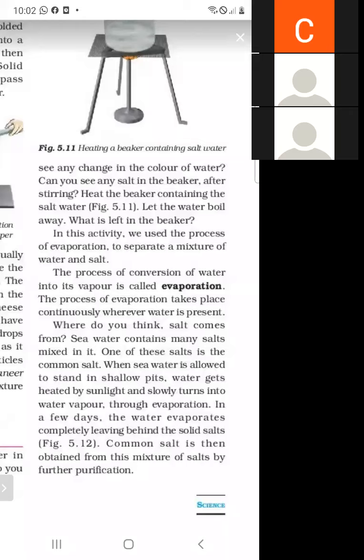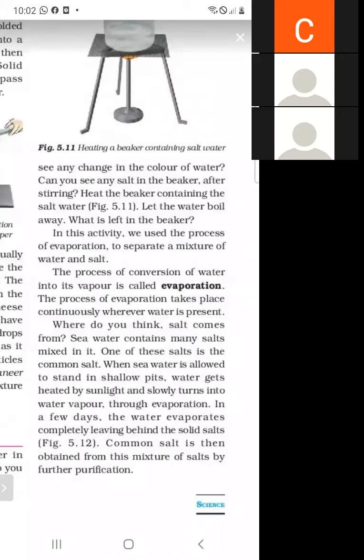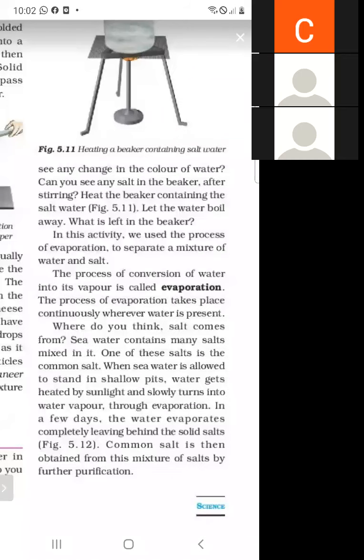So where do you think salt comes from? See, as we know, in sea water there are salt components present. And one of these salts is common salt. When sea water is heated by the sunlight, it is converted into water vapor through evaporation.